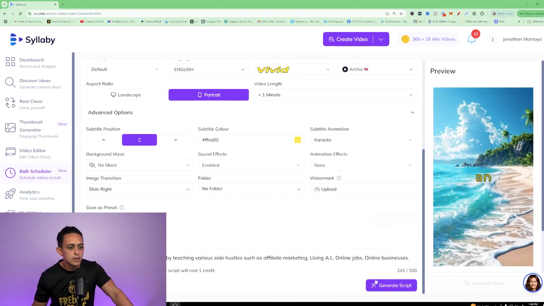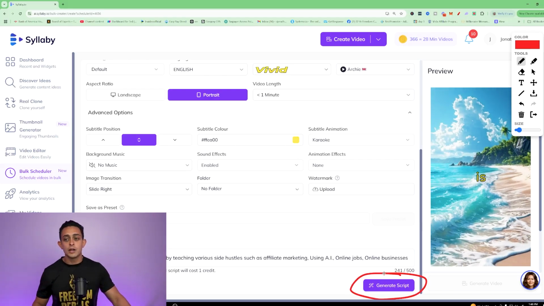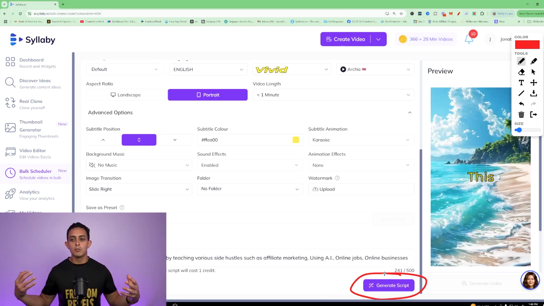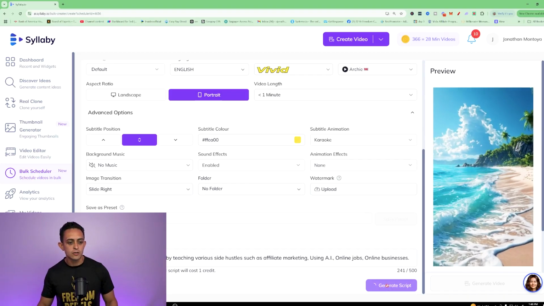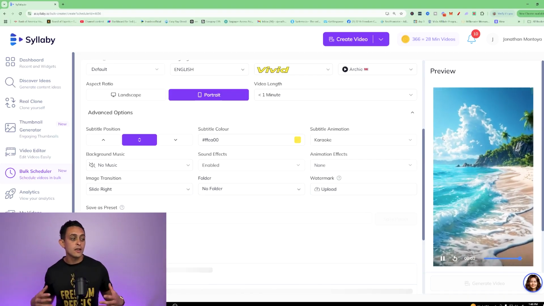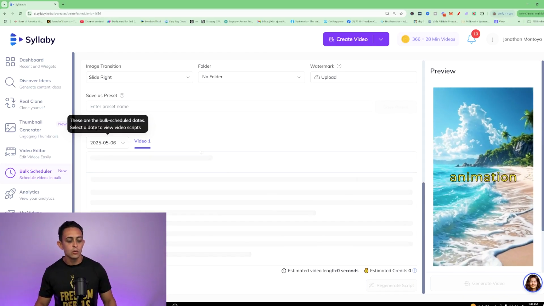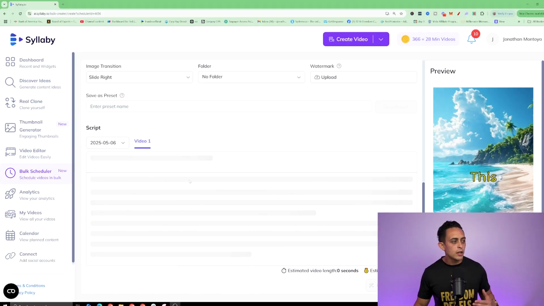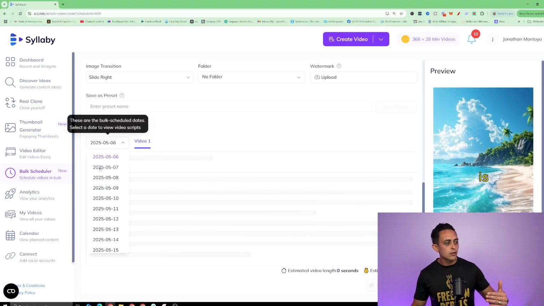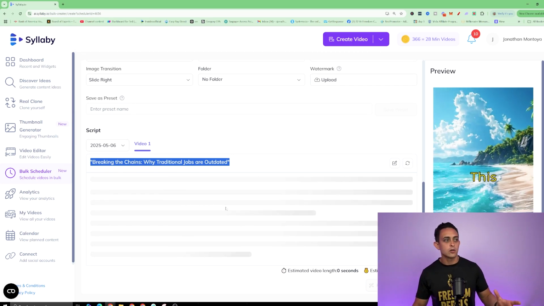So next thing we want to do is we want to generate script. Okay. Now this is actually going to generate scripts for the entire calendar month, or however many days you told it to create scripts. Okay, so I'm gonna hit generate script here, and what it's gonna do is it's gonna create videos for every single day. Okay, so as you can see here, it's starting to work. Okay, and this is literally, I created all these videos in under 3 minutes. Okay, and what you'll notice is it's gonna create a script for every single day. Right here, it's starting to create, right? So we got the title, it's gonna write the descriptions, it's gonna write the script.